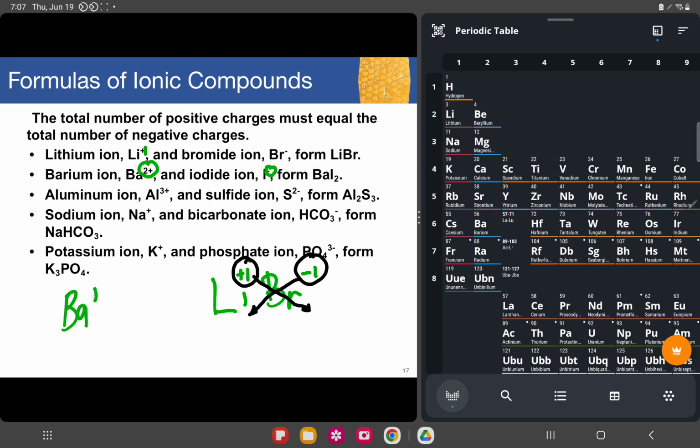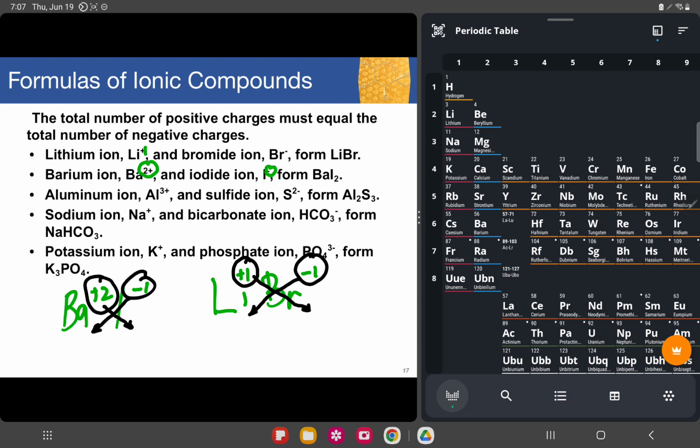So barium plus 2, iodide negative 1. If you follow the crisscross that I made, this positive 2 will be transferred to the subscript here, and negative 1 will be transferred to the subscript of barium. So all the charges must always equate to 0.